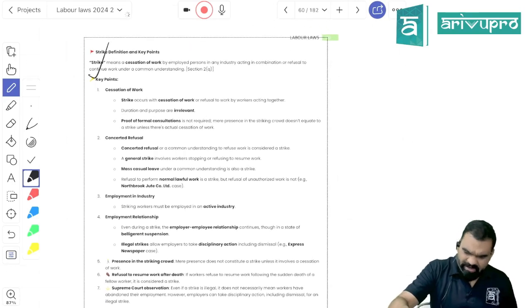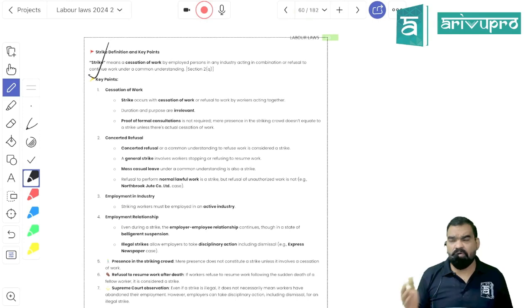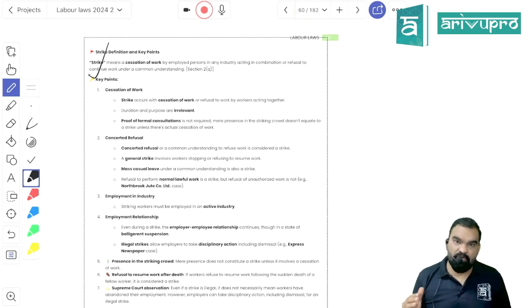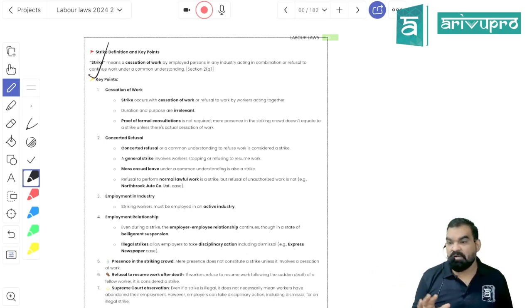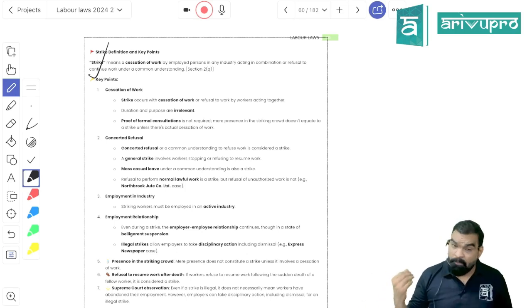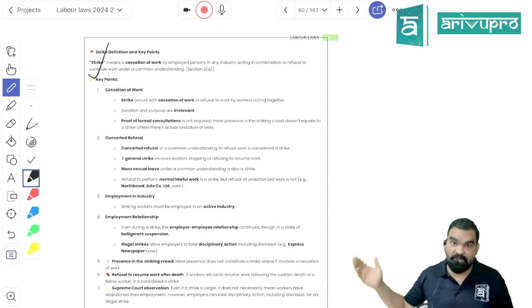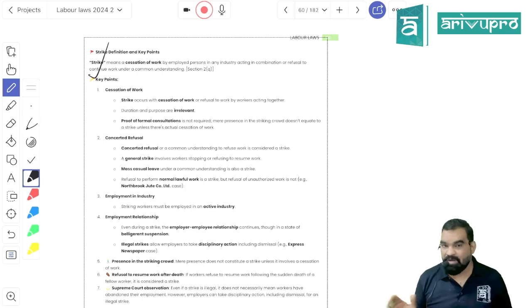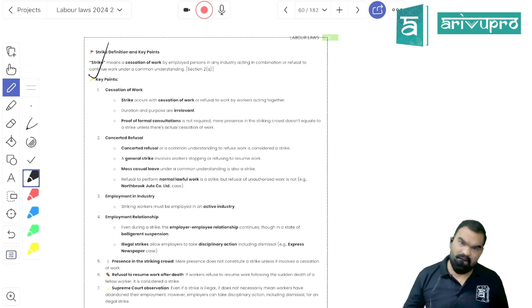Is it clear? Now what is a strike? There is a difference between strike and lockout. This is nothing more than a vehicle of bargaining, a tool of bargaining. If the employer is not bothered about your demands, he is not willing to change the terms and conditions, all the workers will collectively go for a cessation of work. They will completely shut down the working, they will not come for working at all, they are sitting outside the organization, but they are not willing to work at all. So that is called a strike. So you are going on strike in order to exercise your bargaining power, right?